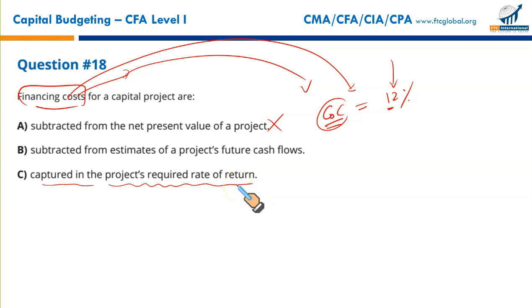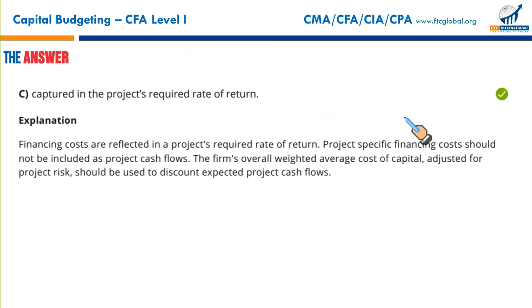So interest payments, dividend payments, the cost of funds, they are not considered separately. They are already captured, already embedded within the project's required rate of return. So they are not subtracted from anything. They are just a part of your discount rate. We don't need any specific computation for them. So that makes C the correct option.